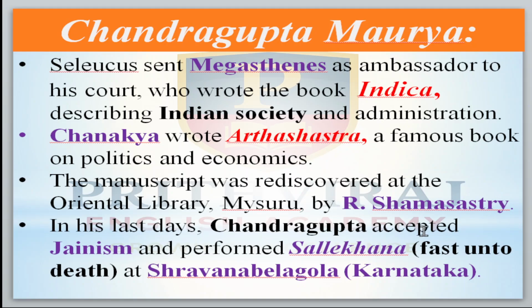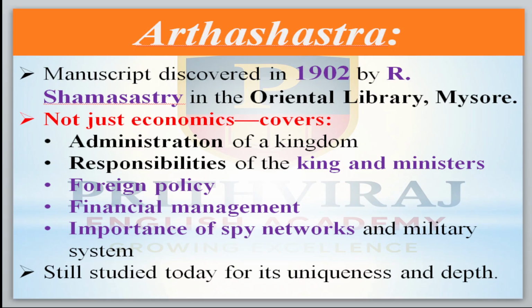In his last days, Chandragupta accepted Jainism, and he performed the Sallekhana. Sallekhana is what? Passing unto death, meaning you do not take food till death comes to you. He practiced this Sallekhana at Shravanabelagola in Karnataka, in the Hassan district nowadays. Now move to the next. About the Arthashastra, it was discovered in 1902 by R. Shama Shastri.